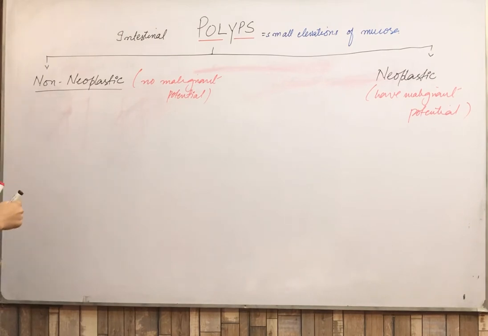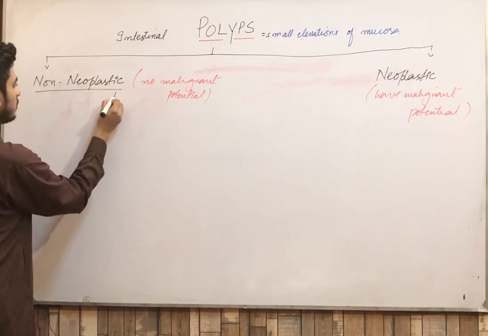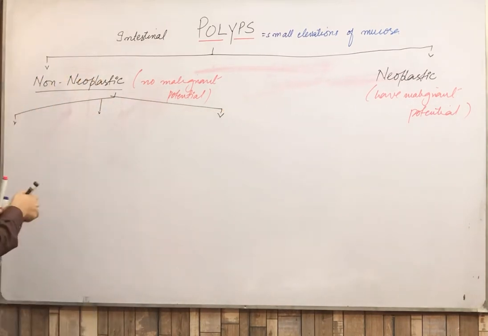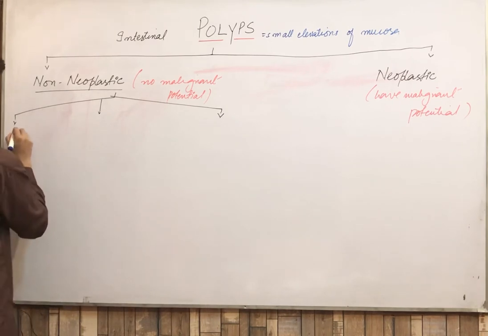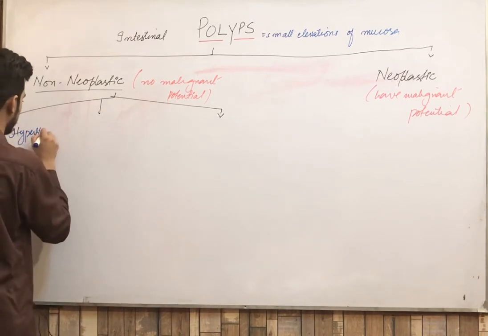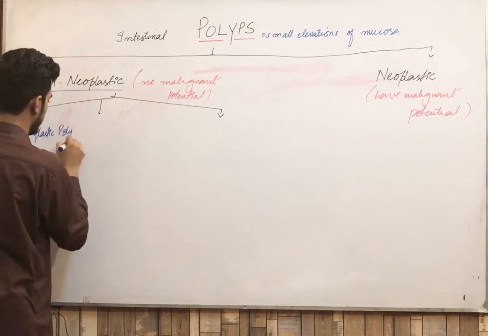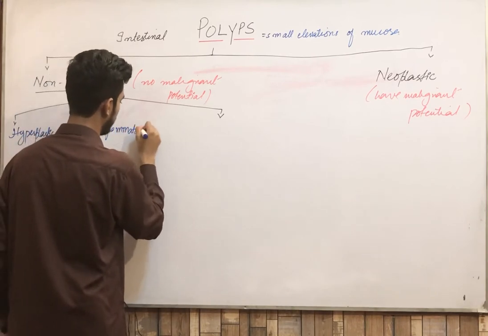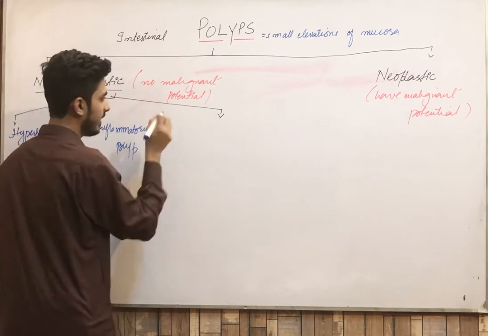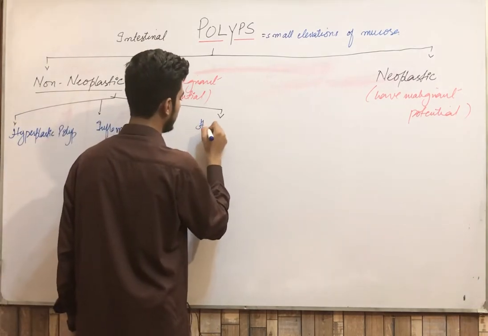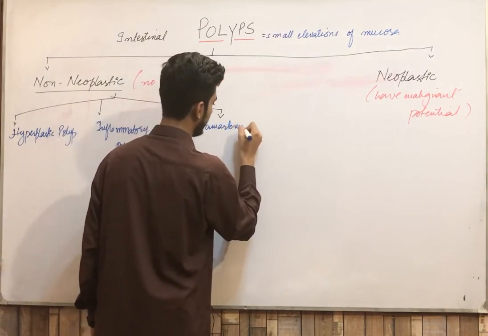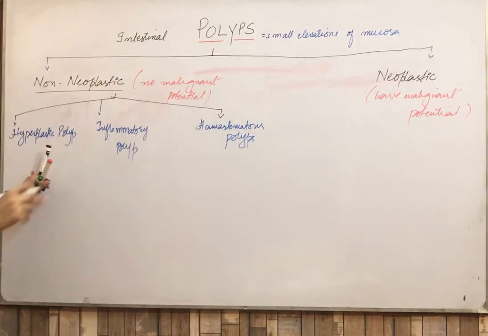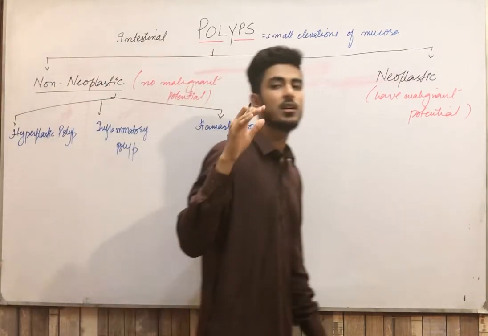Now the non-neoplastic polyps are further divided into three types: 1, 2 and 3. Number first type is the hyperplastic polyp. Then the second one is the inflammatory polyp, and we have the third one, that is the hamartomatous polyps. Clear? So these are the three types of the non-neoplastic polyps.